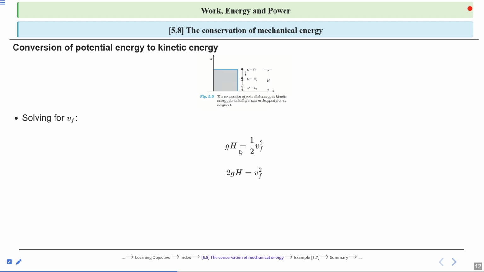Now gh into 2, when we cross multiply, it becomes 2gh is equal to the square of the final velocity. So the final velocity is under root 2gh. Clear? So velocity is under root 2gh.